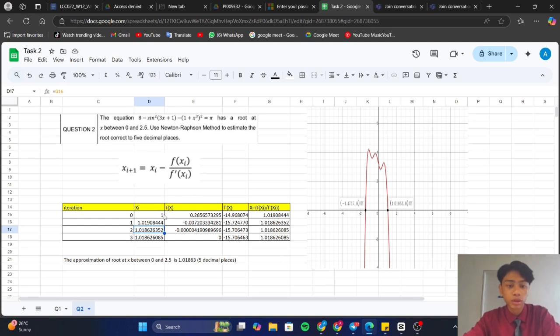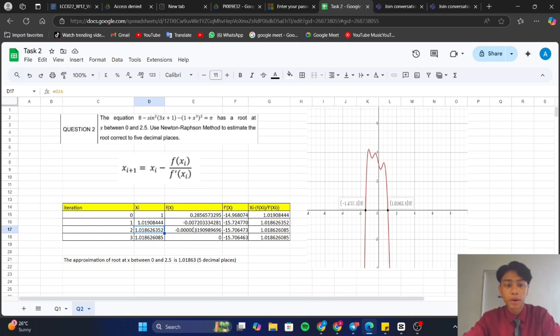By using functions in Excel, we just type our function, and then we found out that the repeating result is at the second and the third iteration, where the value of x is 1.01863 in 5 decimal places. So this is the approximated root.